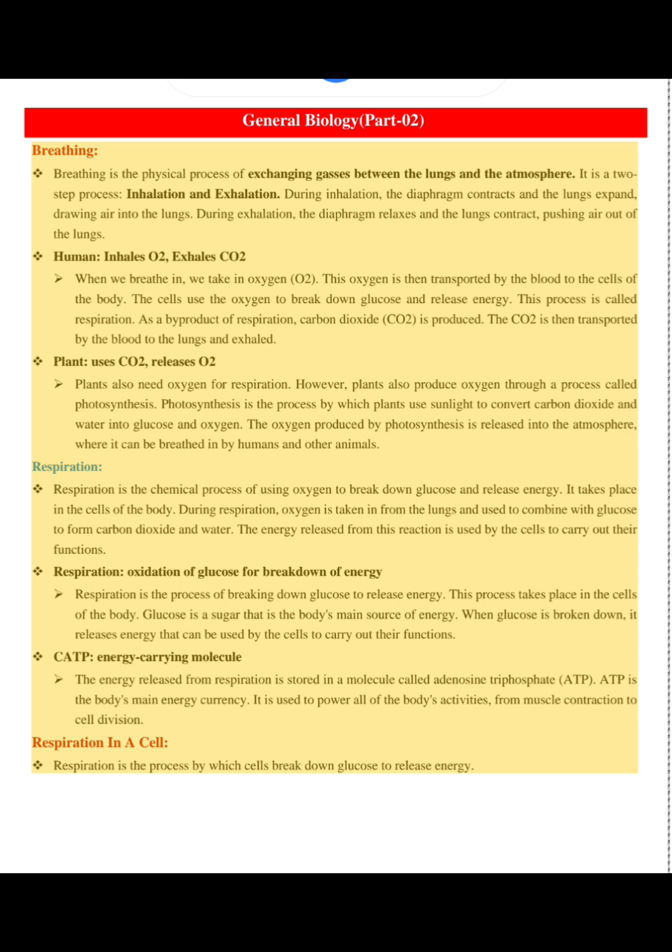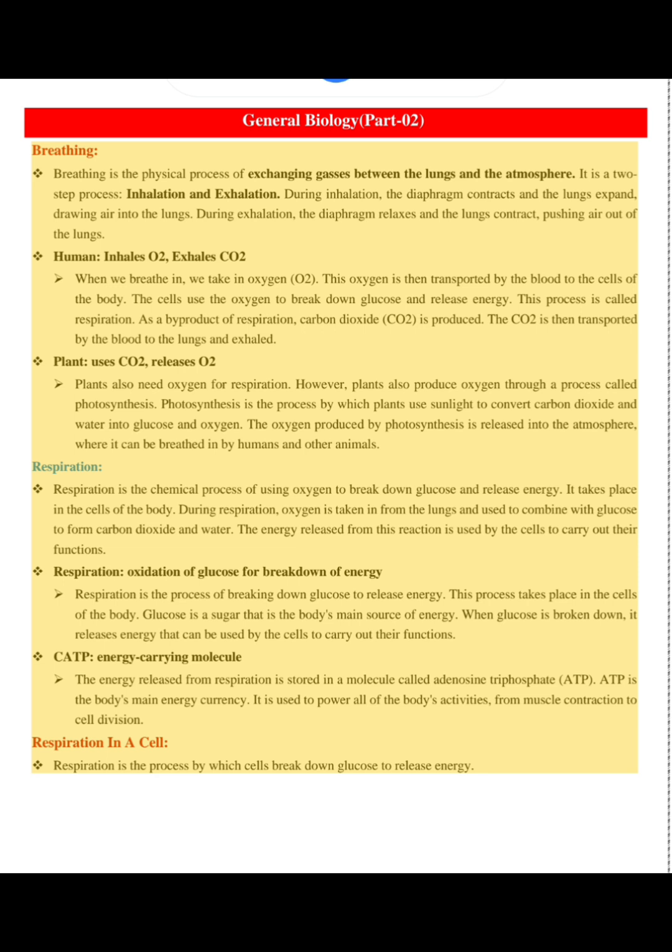ATP, energy carrying molecule. The energy released from respiration is stored in a molecule called adenosine triphosphate, ATP. ATP is the body's main energy currency. It is used to power all of the body's activities, from muscle contraction to cell division.